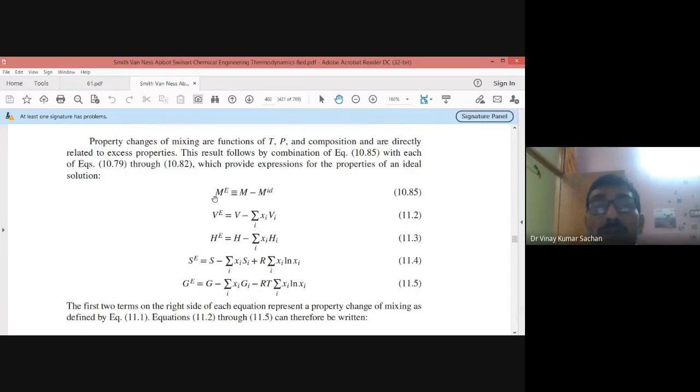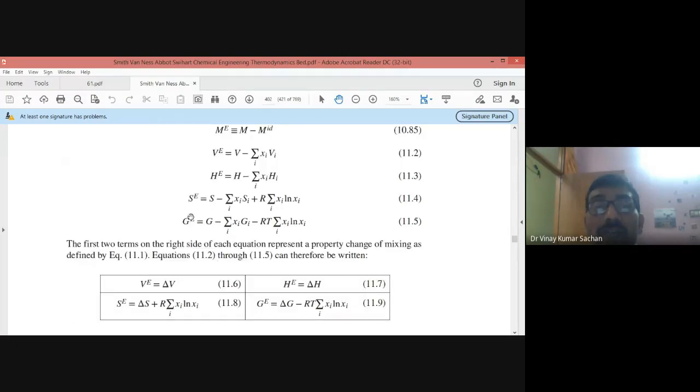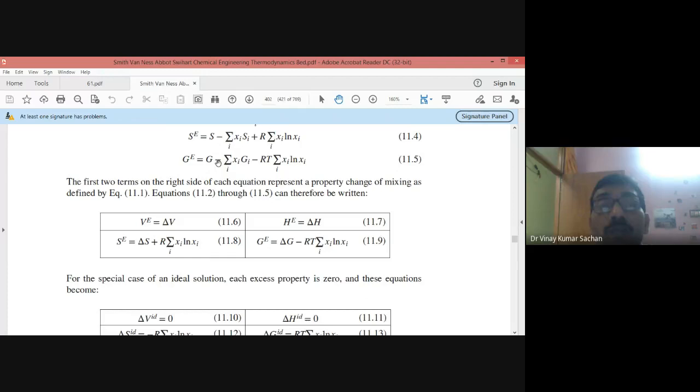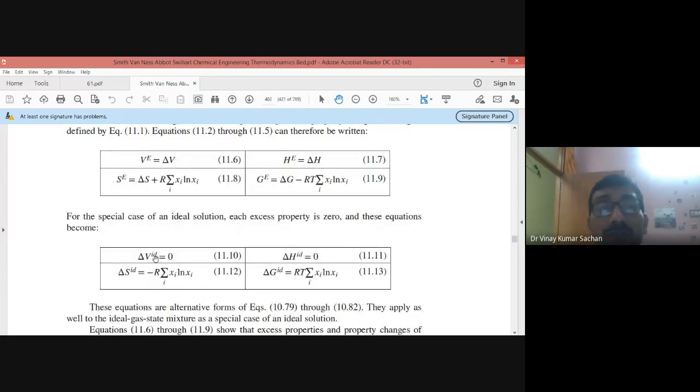And here these are given. So this is excess property, in fact. Excess means real minus ideal. So these are excess properties, and excess properties for the solutions are given here. You should be able to write all these relations. Now, if you make it ideal, you can see there is no change in volume, there is no change in enthalpy, but the change in entropy is minus R sigma xi ln xi. The change in Gibbs energy is RT sigma xi ln xi. So simply you multiply with T here and take the opposite sign, so from delta G you can get delta S also. It is easy to remember.